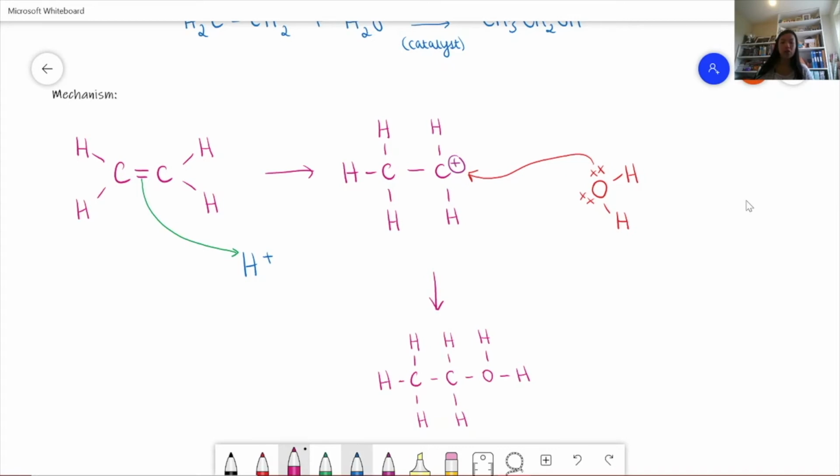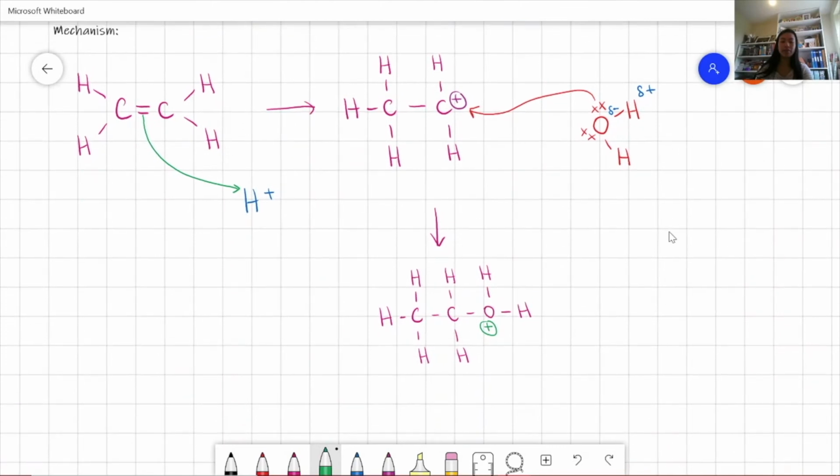We can also put partial charges onto the electrophile, so we could say that the hydrogens are partially positive and the oxygen is partially negative, but it doesn't really matter if we put them or not. This oxygen is now positively charged because we've given away some electrons.